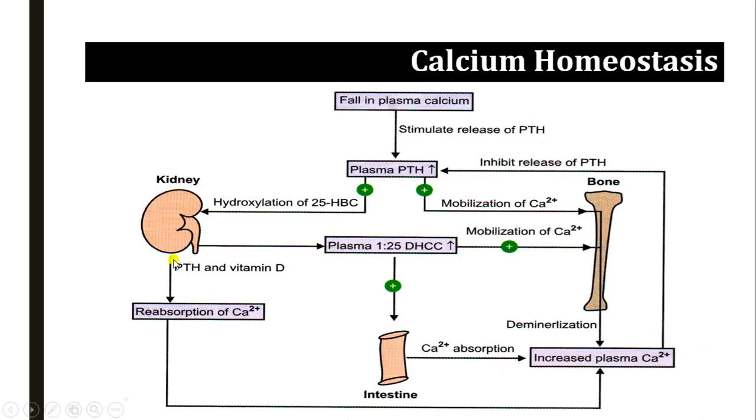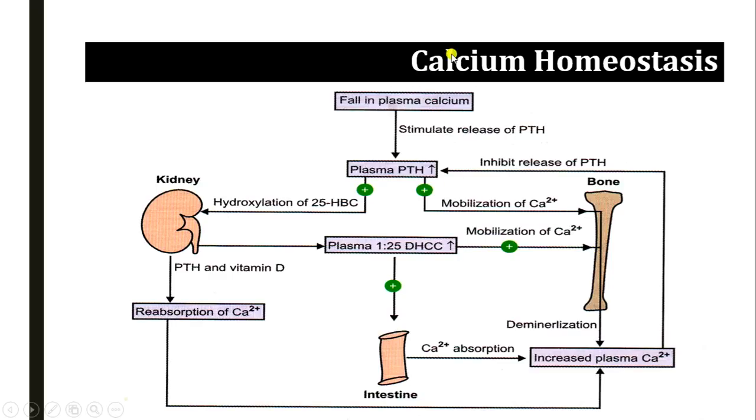Again, PTH, with the activated vitamin D, causes reabsorption of calcium, so it also increases the calcium level in the blood. And this activated vitamin D causes mobilization of calcium and causes mineralization.